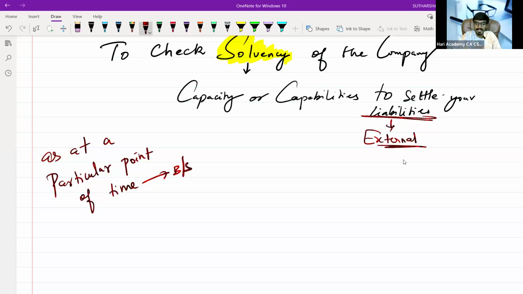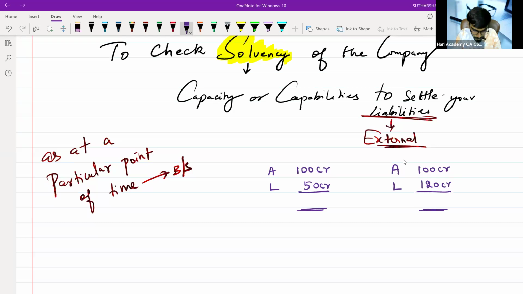Now I will give you one clarity, sir. You need to understand that. My assets are 100 crore. My liability is 50 crore. Next question is, my assets are 100 crore, my liabilities are 120 crore. Means external liability, I'm not including any capital. Now tell me whether the firm is in a good position or whether the firm is in a wrong position.